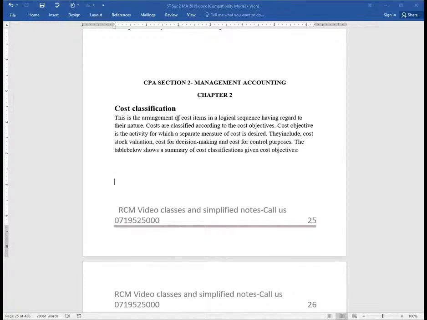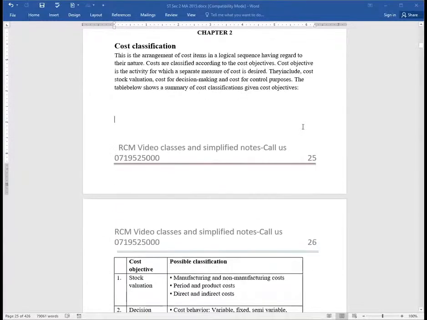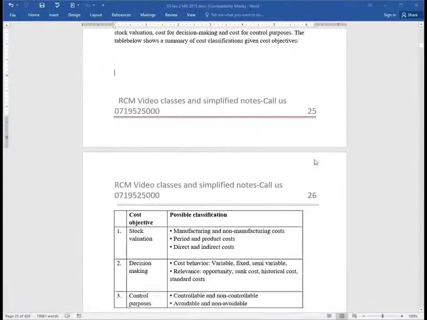Ladies and gentlemen, I would want to reiterate something here. A cost objective, or cost goal, is that activity whose cost you would want to evaluate as a standalone activity. We shall see further on this as we progress. So look at this. The first cost objective will be to carry out a stock valuation. We have decision making and control purposes.